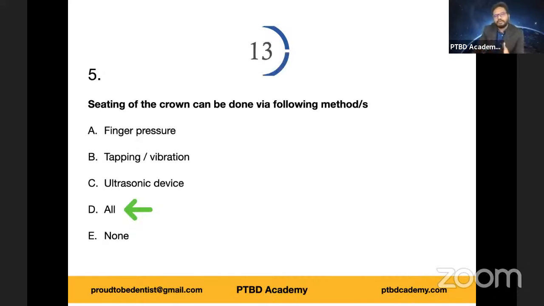Okay, I'm kidding. So based on one's experience, as we start accumulating experience, we'll know to what extent we need to apply pressure, even though it's difficult to standardize. Also, we can use tapping, vibration, ultrasonic devices, all of the above. And we should check at least 3 points along the margins of the crown. And also we should check for occlusion. There should be complete seating. So this is very, very important. So option D is right answer.